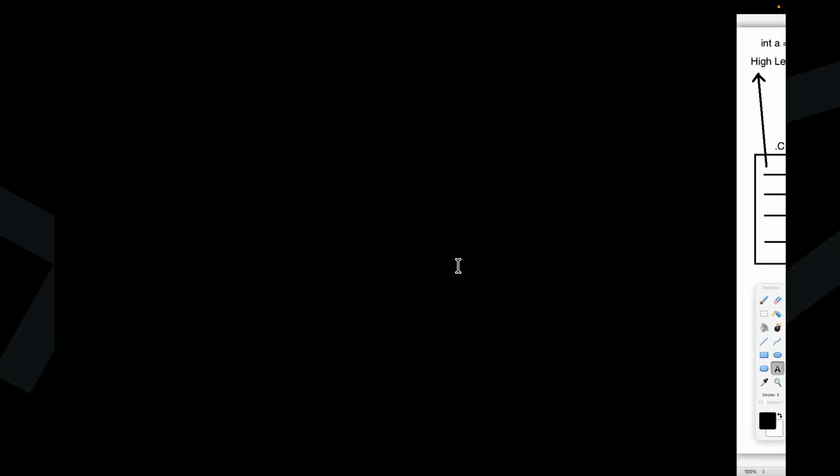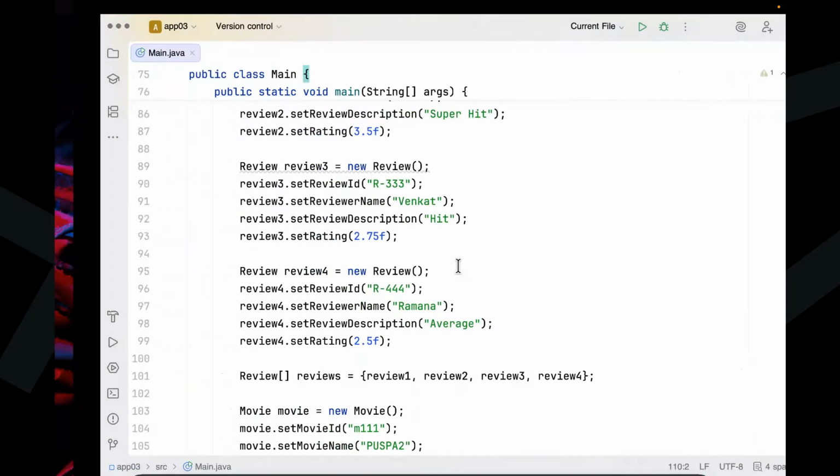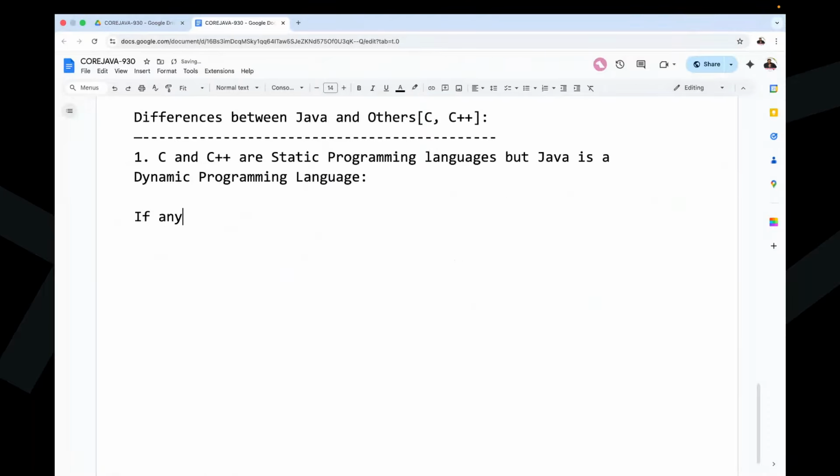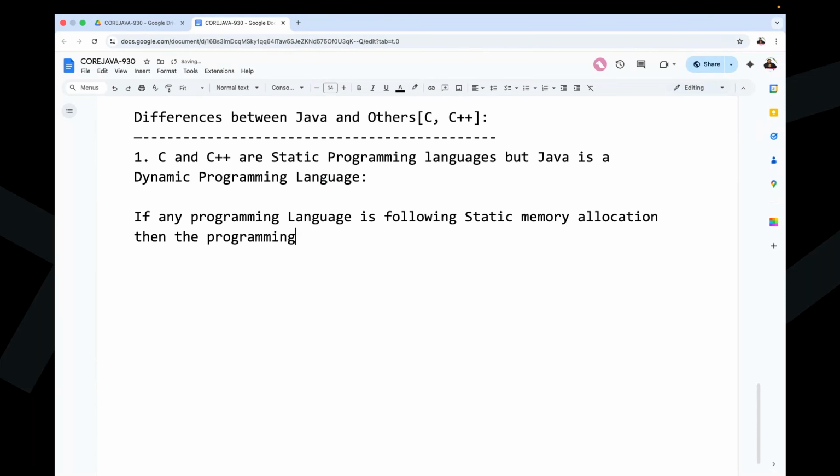Right, sir. Now observe carefully. I'm giving the conclusion here. If any programming language is following static memory allocation, then the programming language is a static programming language.